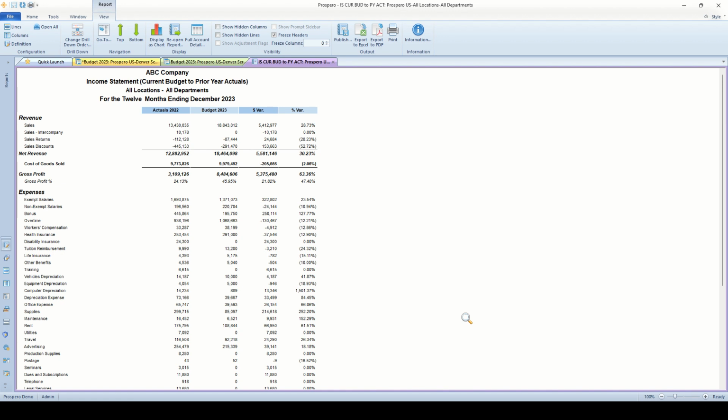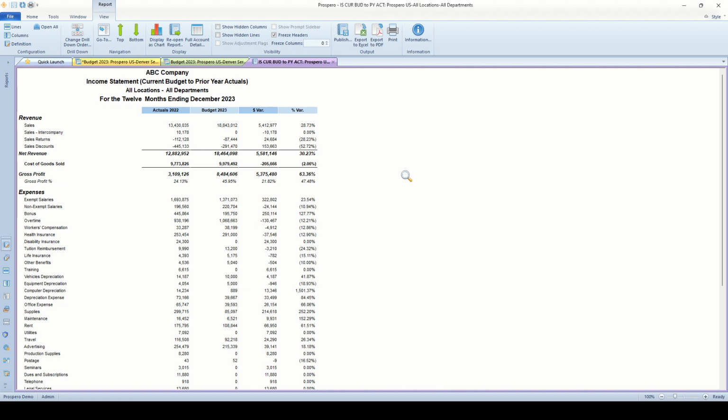Now, the reporting for this budget process, I've got our income statement, revenue through net income. I've got the current budget that we're working on, budget 2023. I have our prior year actuals, actuals 22, and we also have a dollar variance and a percent variance for comparisons. So, an easy way to track the progress as you're going through all the changes to the budget numbers.